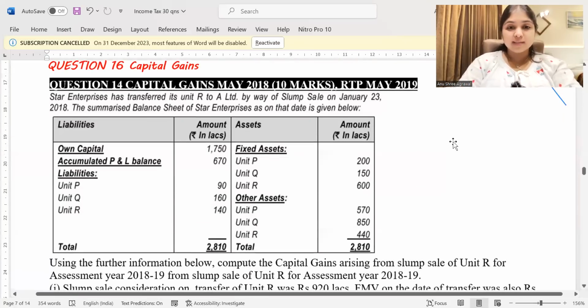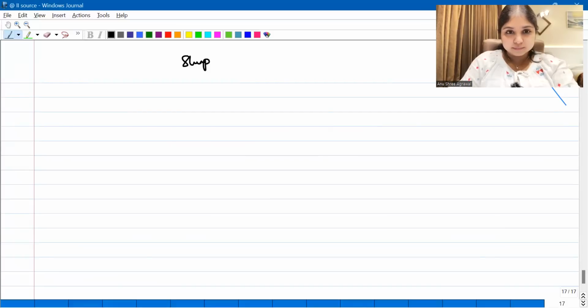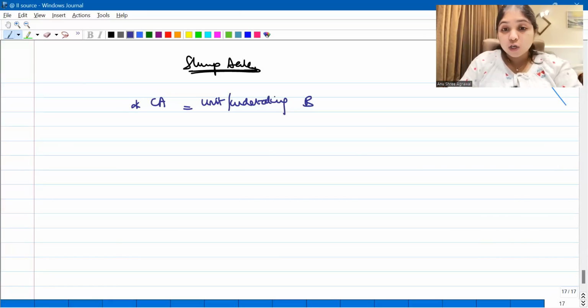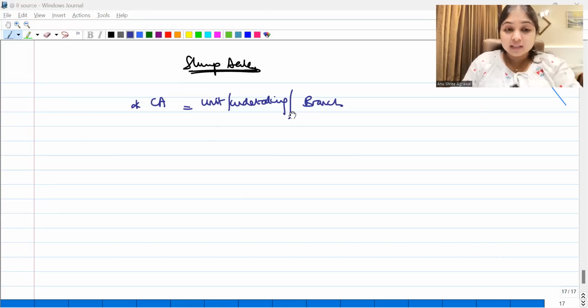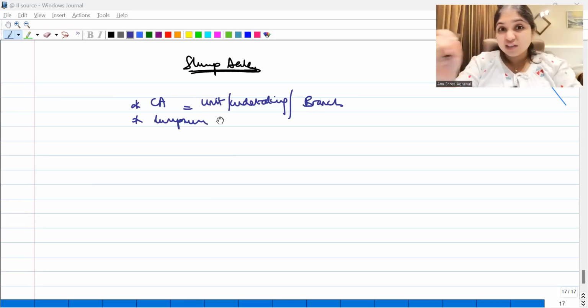All right, now look at question number 16, a slump sale question. First of all, let us have a quick revision of the slump sale concept. Point number 1, what is a capital asset over here? The capital asset has to be any unit or any undertaking or any branch. I should be selling the whole unit or the whole undertaking or the branch, the whole thing, for a lump sum consideration without allocating consideration individually for each asset separately. I should be selling all the assets for one lump sum consideration.